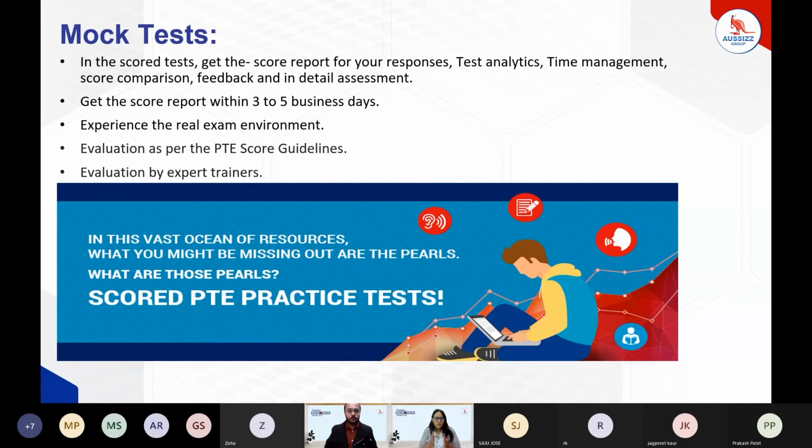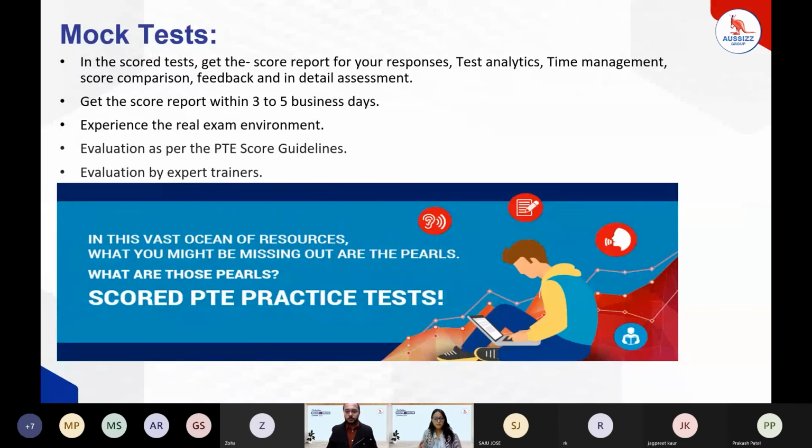You can compare your score. In the first score report, you were achieving somewhere near 60, and there is an improvement to 62 marks. You can still analyze what improved that helped you increase the scores. There is a score comparison for each and every enabling skill as well as the communicative skills. Apart from that, you will also get feedback and assessment from the trainers.